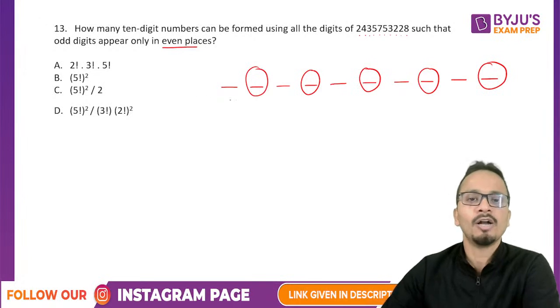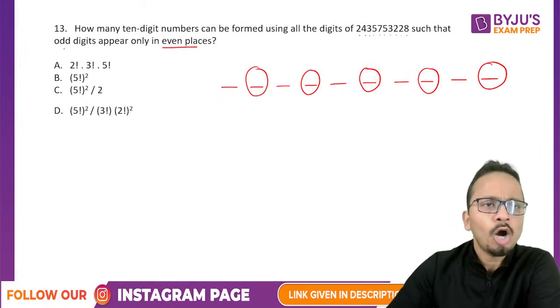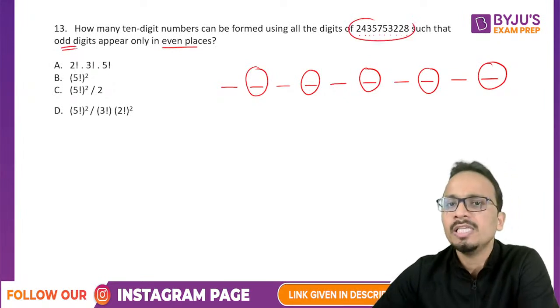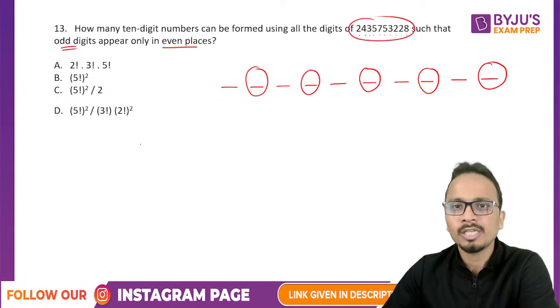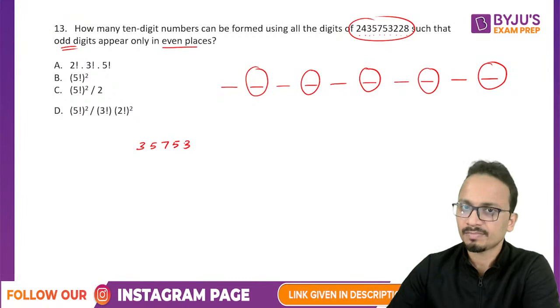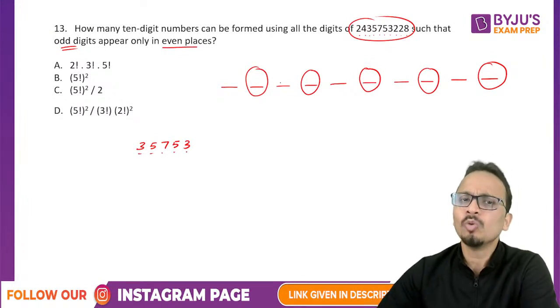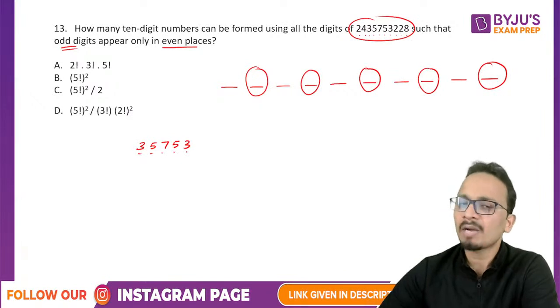Now, if I look at the odd digits among all these digits, I'll write the odd digits. It is 3, 5, 7, 5, and 3. Now these 5 digits can come only at these 5 marked places.